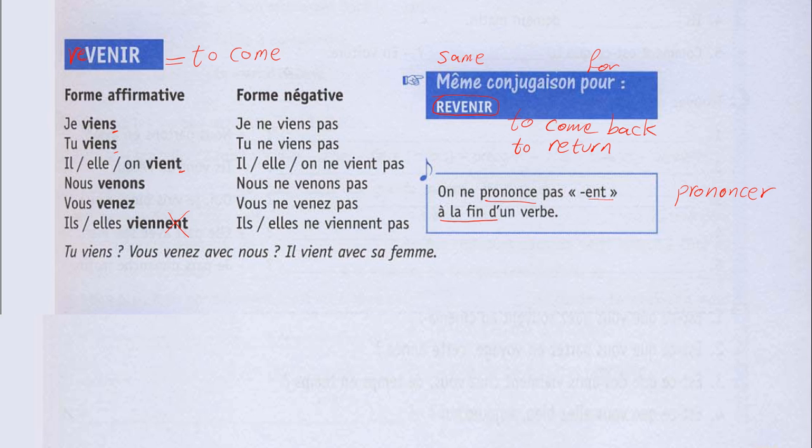Examples. Tu viens? Will you come, or do you come? Vous venez avec nous? Will you come with us? Do you come with us? These two questions are exactly intonation questions, the first type. Il vient avec sa femme. He comes with his wife.